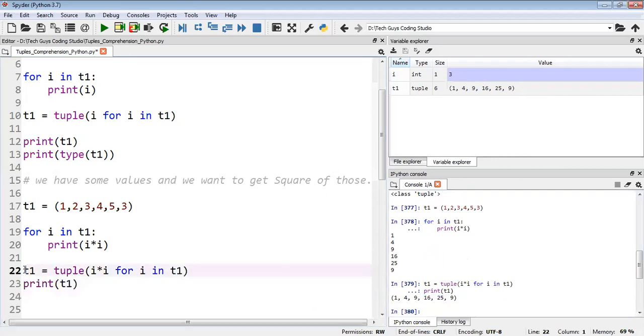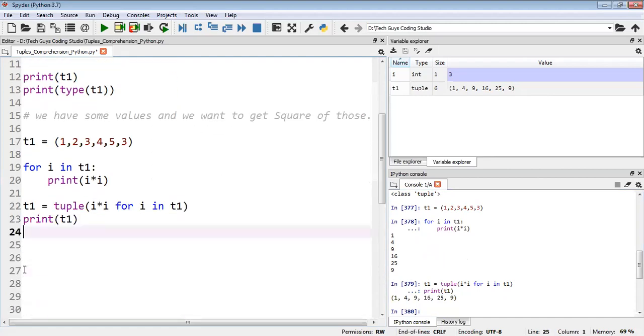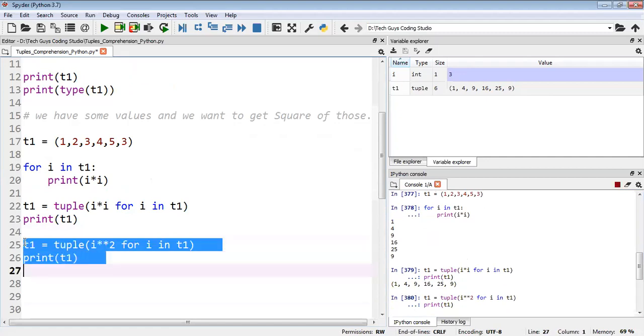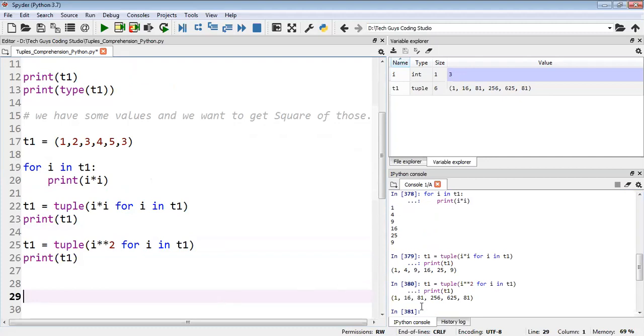Now if you want you can go like this also. Some people write it like this also, x star 2. That time also it will work. Okay, so you can write like this. But here what happened actually, it's taken two times. Yeah, it's taken the earlier value because I've executed two times. Okay, no problem.